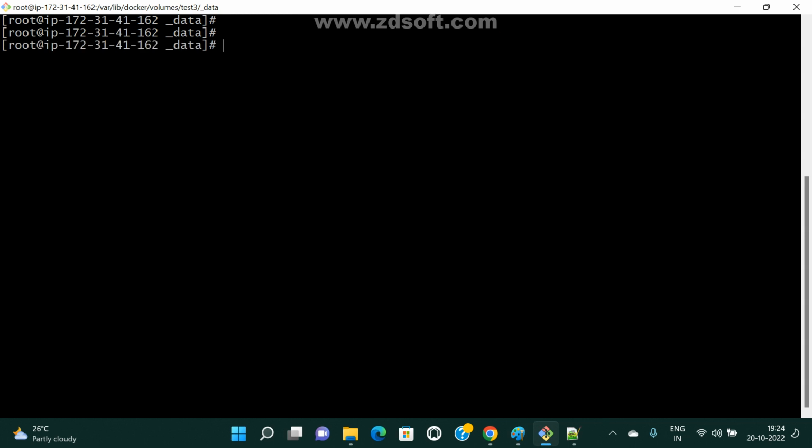So docker, now tell me the syntax to attach your volume to a container. I want to create a container and also attach this volume with -v. The syntax is -v test3 slash. For example, I am using c underscore, just assume this is container one. Here I can also give a path name if we want. Then -t and the image name, ubuntu. Now the container is created.